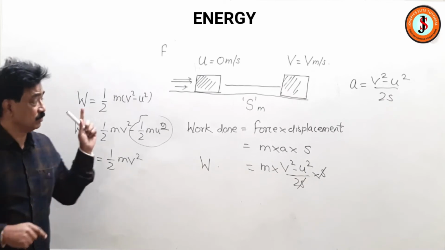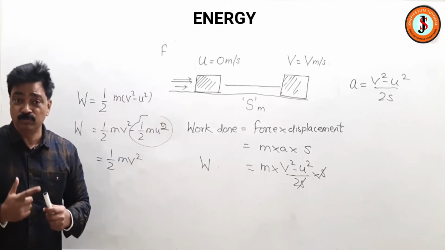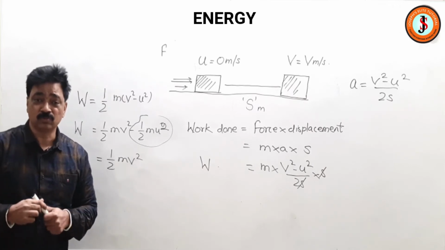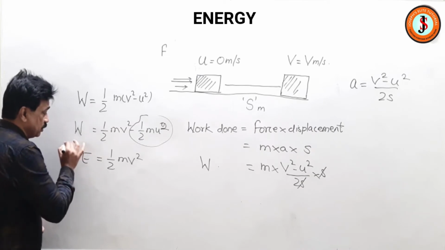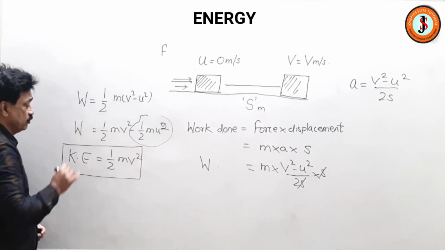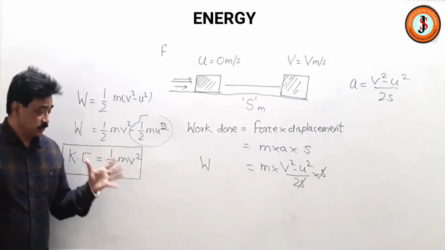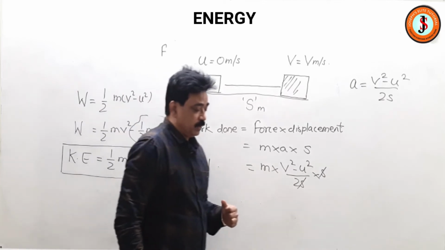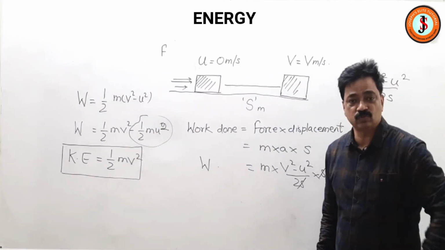But since the body is moving, this energy is due to movement of the body, by virtue of its motion. So I can write this work done is equal to the kinetic energy of the body. So this is the equation for kinetic energy of the body. This is the first thing we have to understand, that kinetic energy is equal to half mv square.